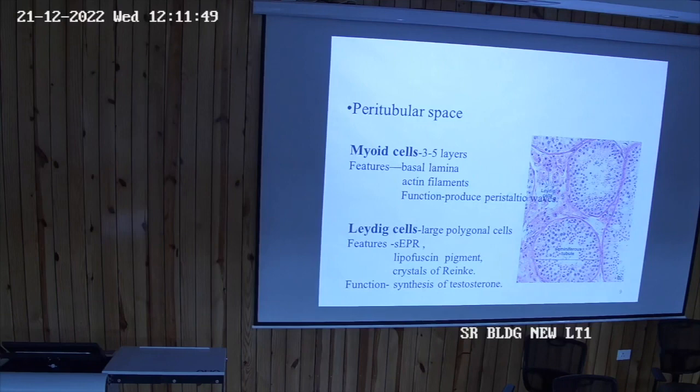Leydig cells, that is why we call them interstitial cells also, because they are not present inside the tubules. They are lying in the peritubular space. So these Leydig cells are meant for the synthesis of testosterone, and these myoid cells are muscle-like cells. They produce peristaltic waves for the movement of these sperms.